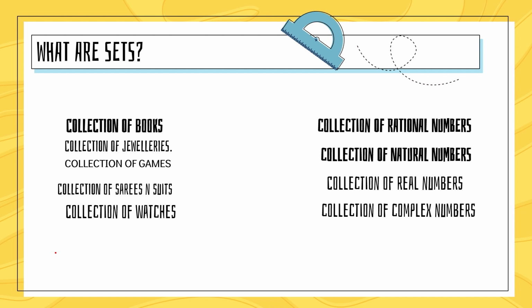And likewise, we can say set of integers, set of rational numbers, and set of real numbers. So students, finally we can say what are sets? What is the definition of sets?